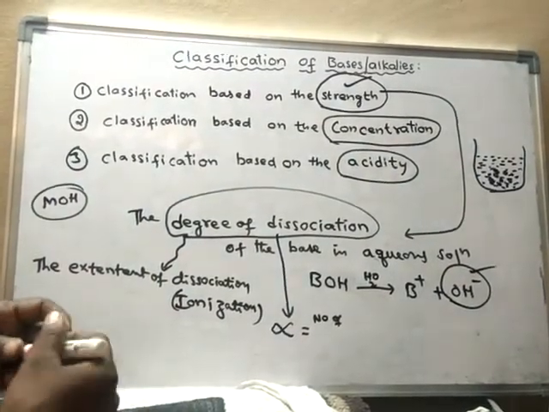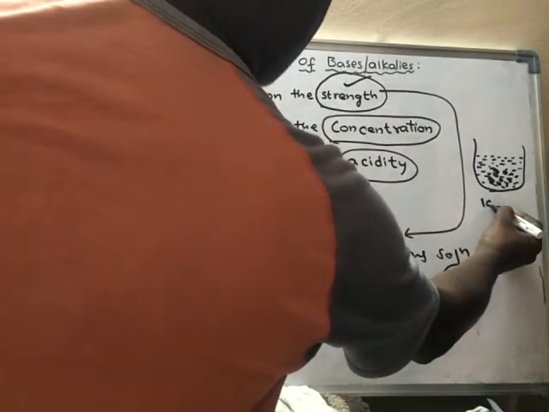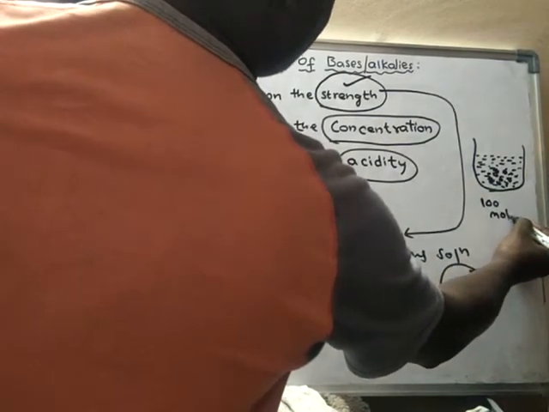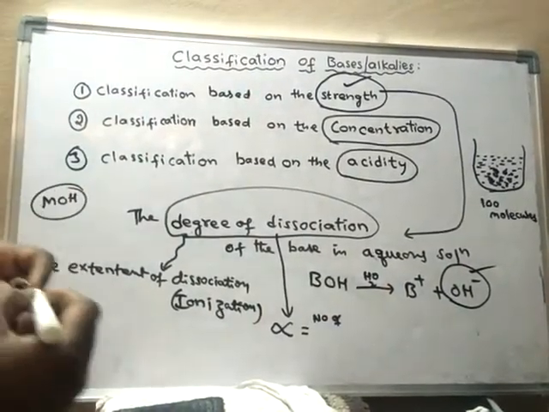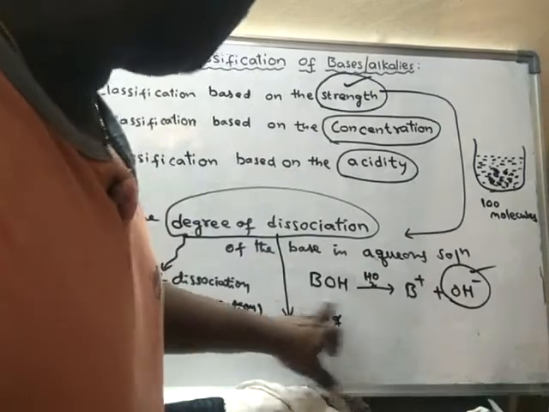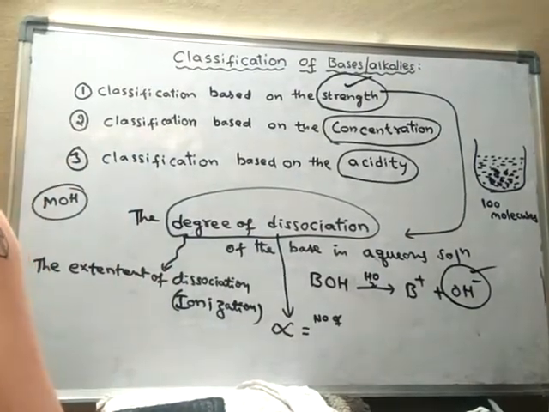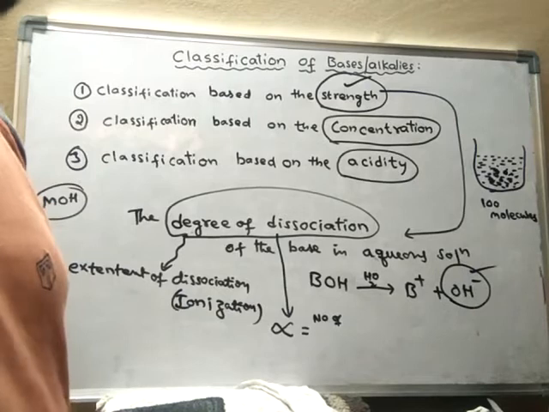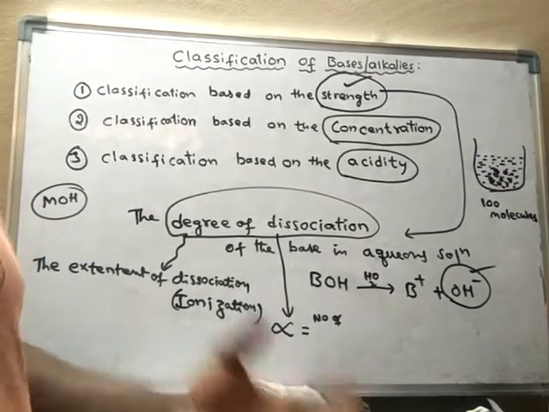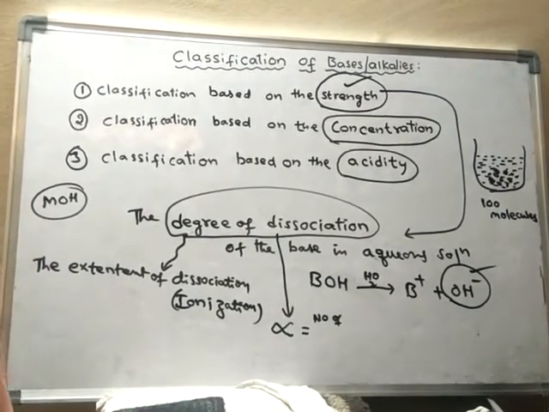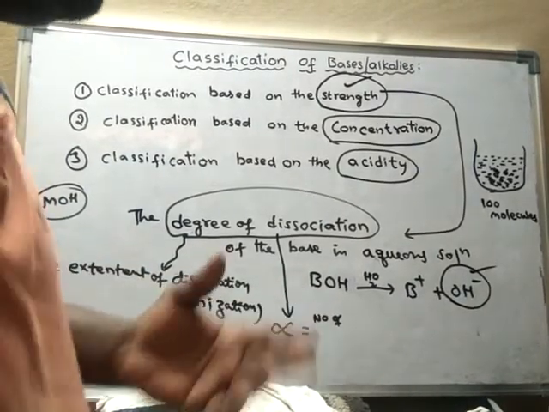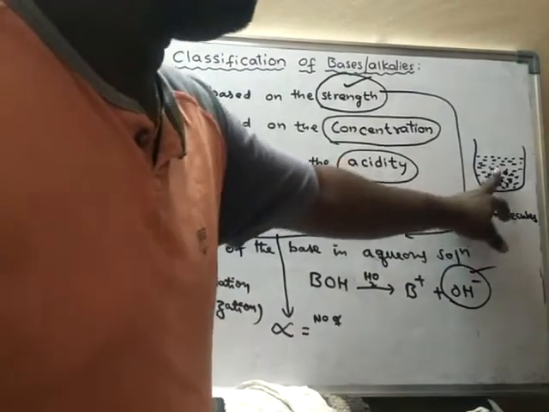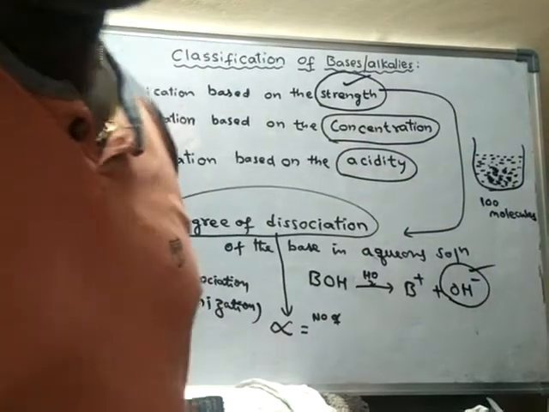Suppose I add 100 molecules of alkali. Sometimes all the 100 molecules will break down. Sometimes only 10 molecules may break down, or sometimes only 30 molecules may break down, and the remaining 70 molecules remain as they are without ionization. It depends upon the nature of the base which we have added into the water.